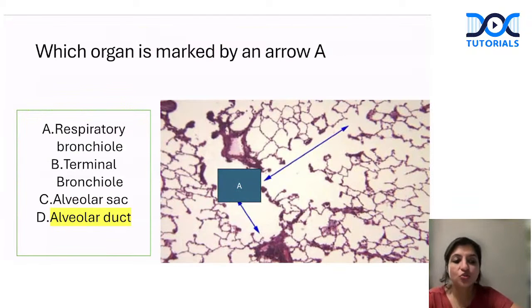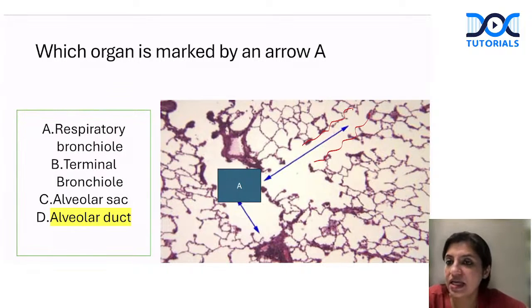Okay, so which organ is marked by arrow A? This was one thing that many of you have marked wrong. So what is this? This is a duct, guys. It doesn't have a lining. Can you see these are just alveoli lying like this? Like a passage. There's no lining epithelium on it. So this is your alveolar duct.